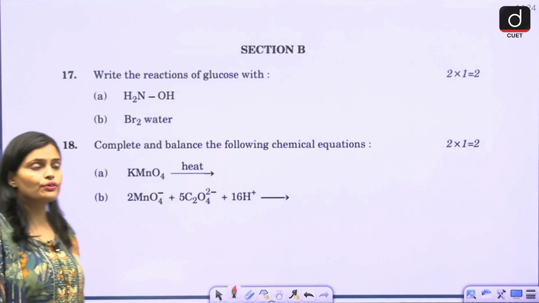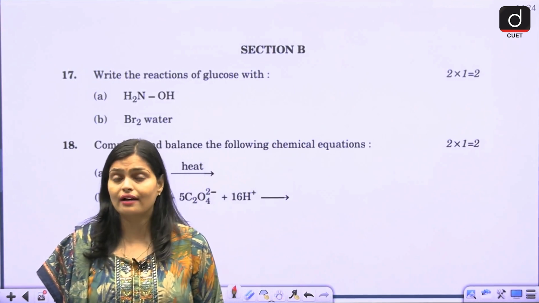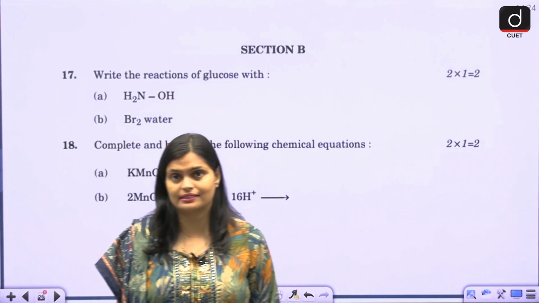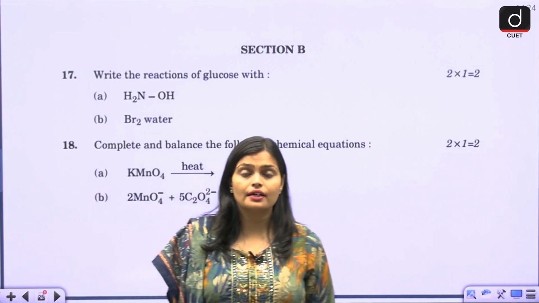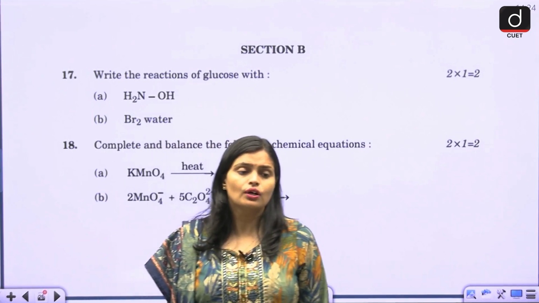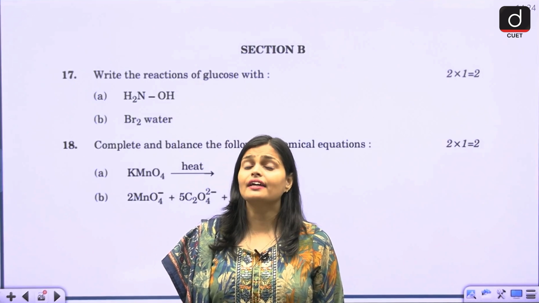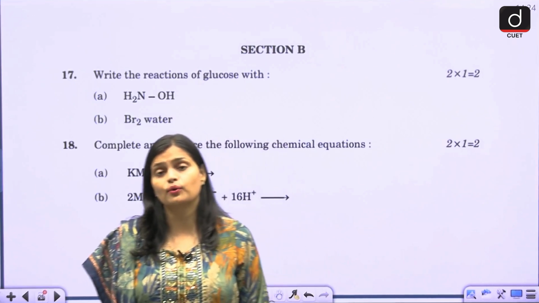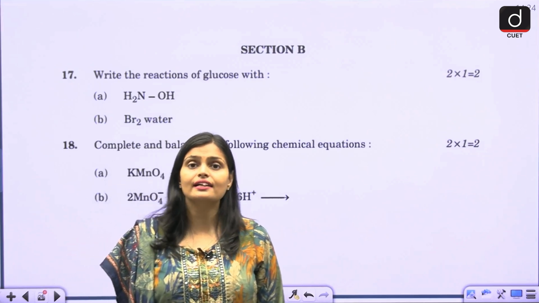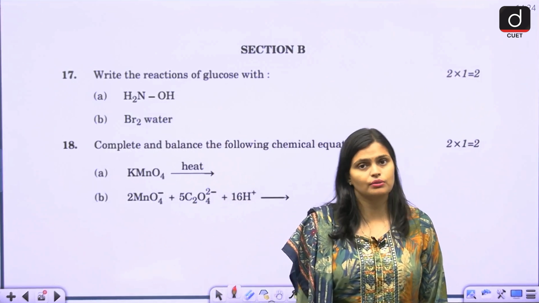So this is all about your section A. I hope you understand how you have to prepare for your MCQs, and what kind of MCQs will be asked in your exam. Just try to understand the concept. If you have to understand boiling point trends, try to understand why some compounds have higher boiling points and why some have lower boiling points. When you understand the concept, very easily you can just see the compound, think about the concept and answer it.